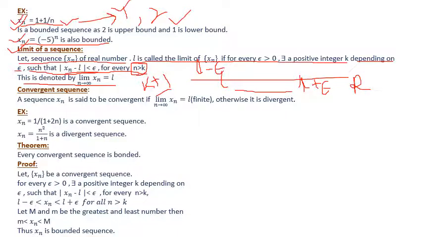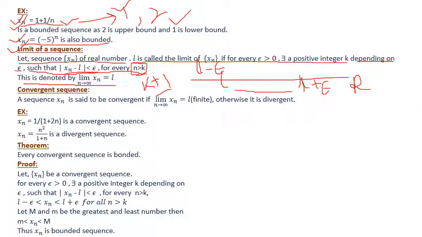For k plus 2, this also lies within this boundary. For k plus 3, this also lies within this boundary. Similarly, if it is possible to find a real number k such that xn is always within this interval for n greater than or equal to k, then k is a certain fixed number.